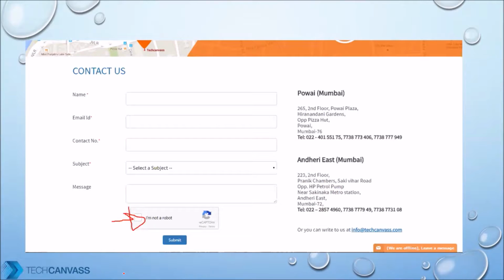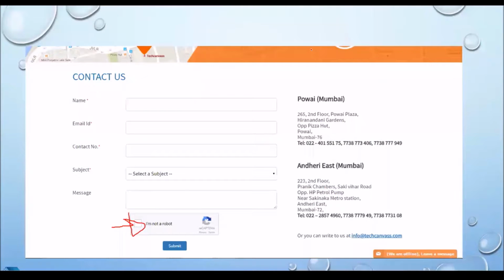Yeah, tell me. Don't worry about whether you are right or wrong. Just tell me. I have to enter my name and email ID and contact number and subject, whether it is working or not. Okay. And then you will enter data in all the fields and then submit, right? Yeah. And if it says, okay, thanks for contacting us, or you get a message, that means the request has been submitted, right? Yeah.